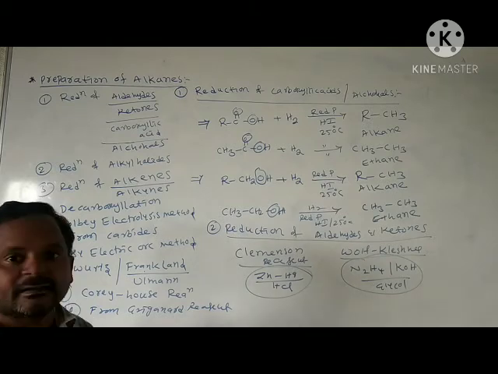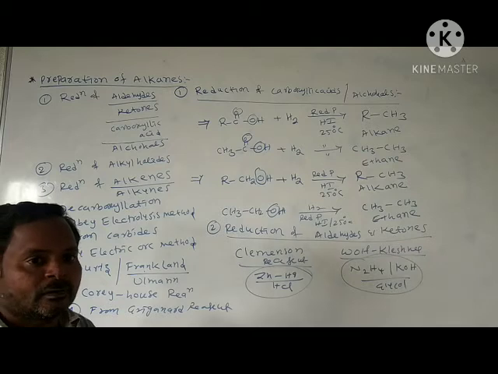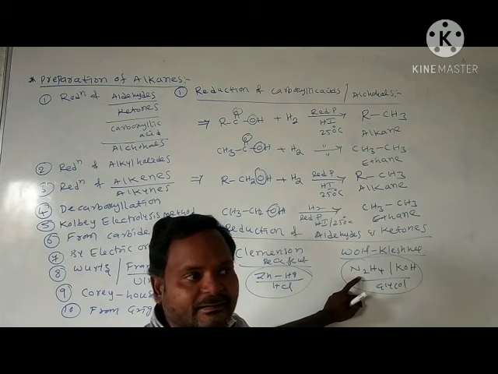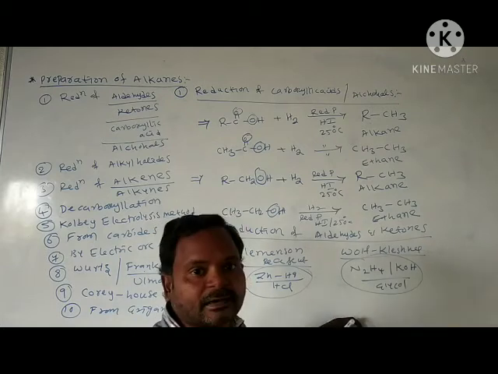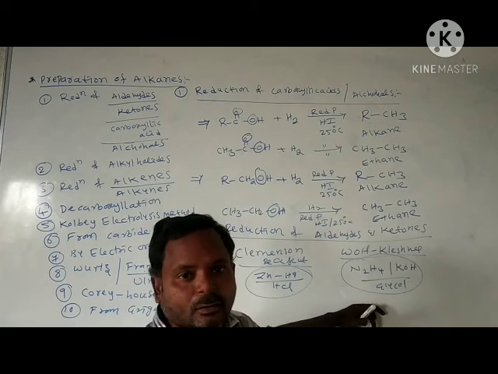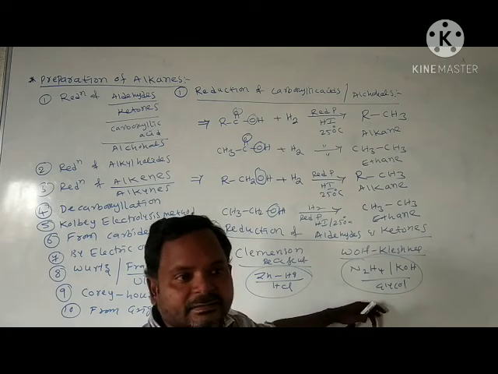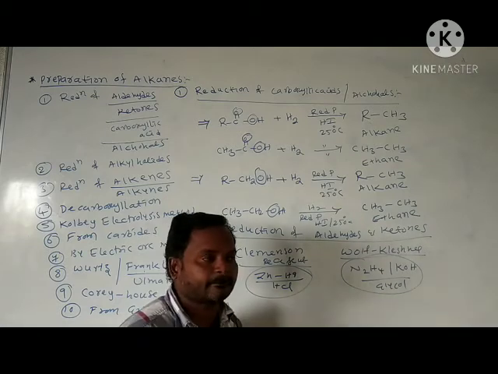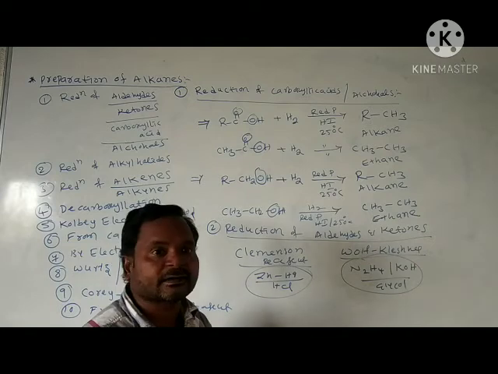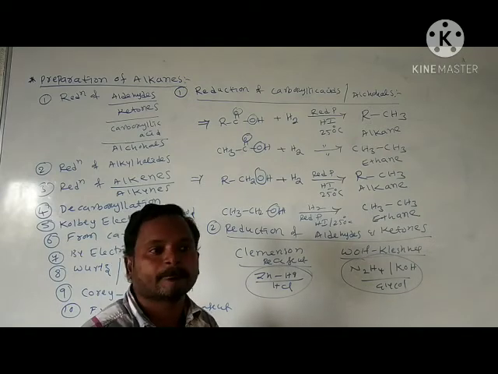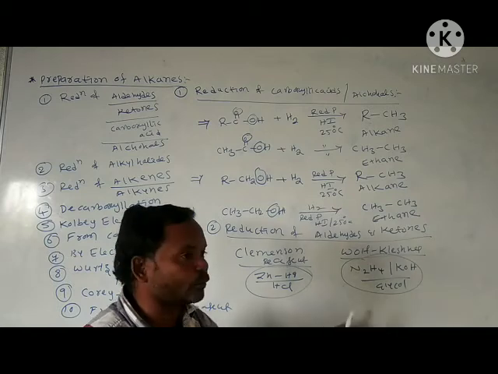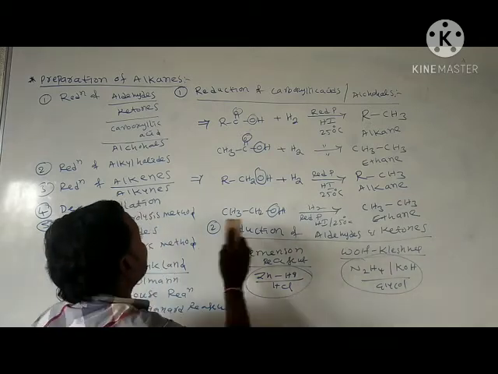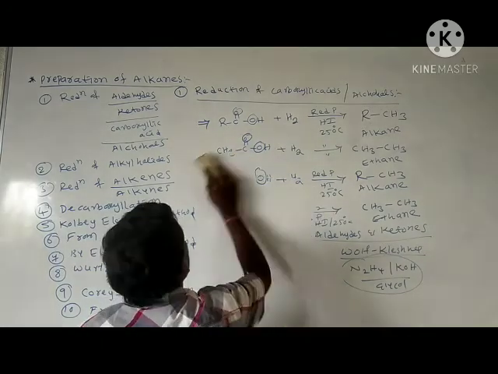That is called Clemmensen reduction. If the reduction is done in the presence of hydrazine N2H4, potassium hydroxide and glycol, we call it Wolff-Kishner reduction. By Wolff-Kishner reduction or Clemmensen reduction, aldehydes and ketones are converted into alkanes. In continuation, we will see the reaction. Here I am showing the reaction above.